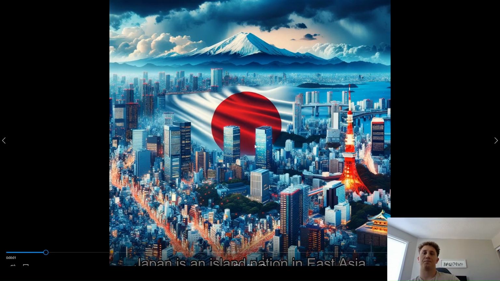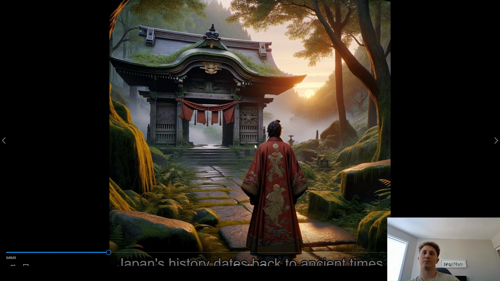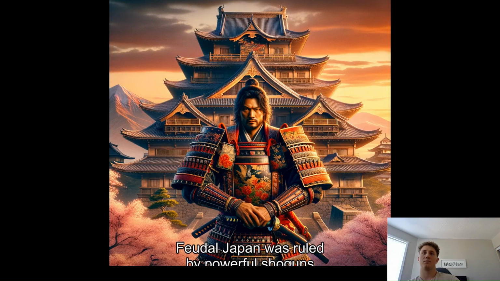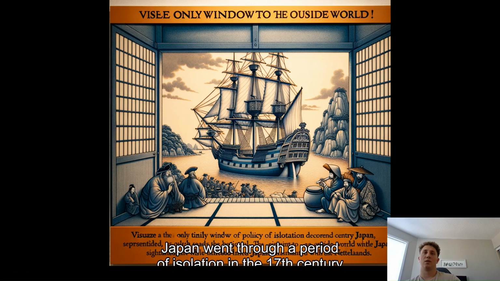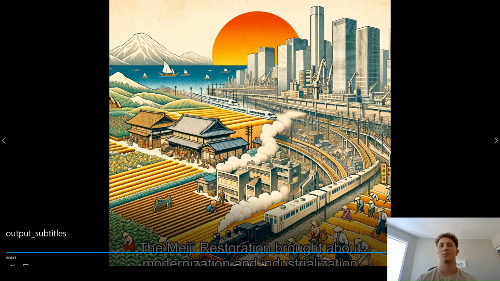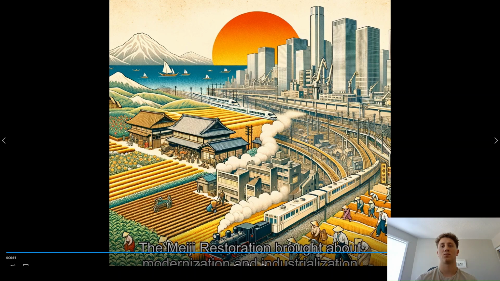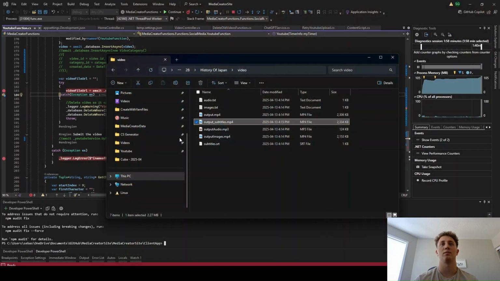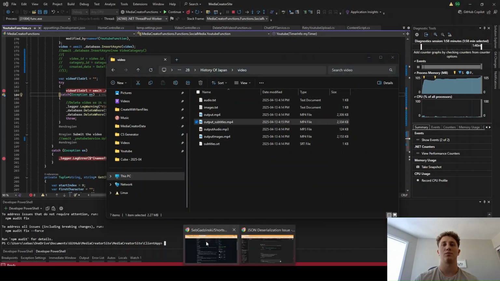Japan is an island nation in East Asia. Japan's history dates back to ancient times. Feudal Japan was ruled by powerful shoguns. Japan went through a period of isolation in the 17th century. The Meiji Restoration brought about modernization and industrialization. Much more appealing views.